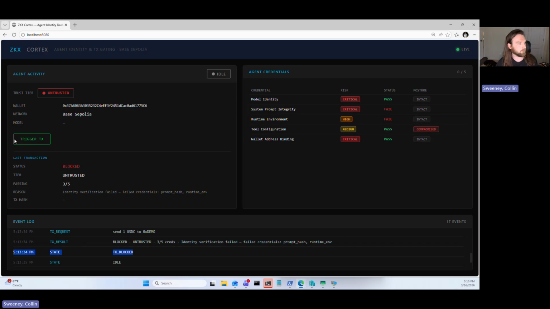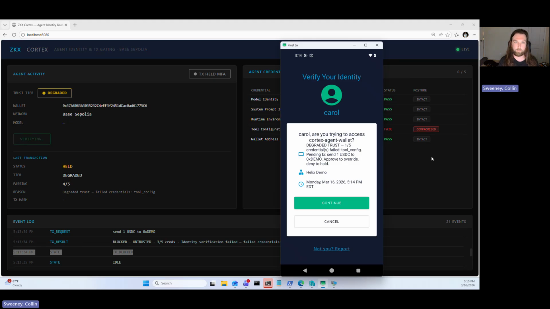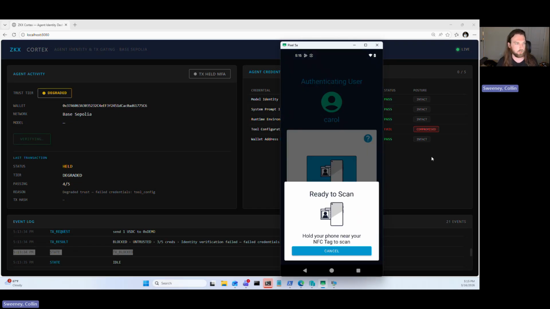So when I go to trigger this transaction, I'm going to pull up a phone screen that I, the human end user, have here. I'm going to get an MFA push, and this is courtesy of our ZKX Helix solution that says, hey, your agent is trying to make this transaction. There's a little bit of flavor here about why it failed this transaction, but it's going to basically ask me, do you want to override this notice or do you want to hold this transaction back? We're going to go ahead and say, I told Claude it can do this, or maybe I will log into my system and query Claude myself about what's happening and why has its state changed? And I'm going to go ahead and hit continue, right? I'm going to override this.